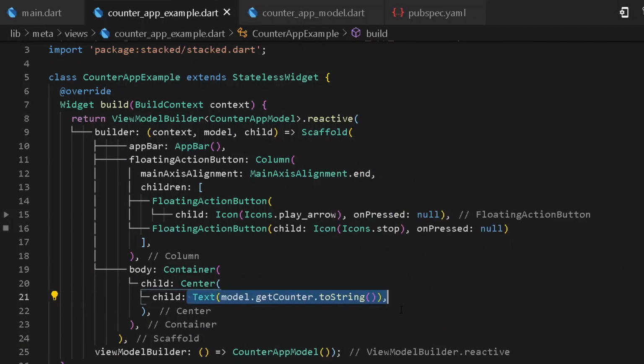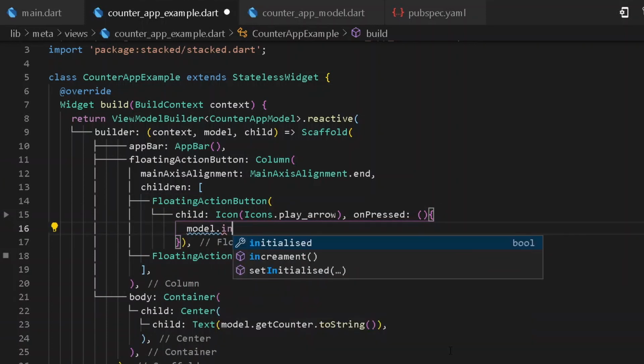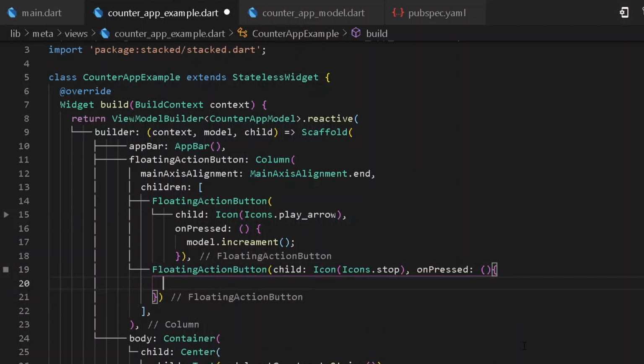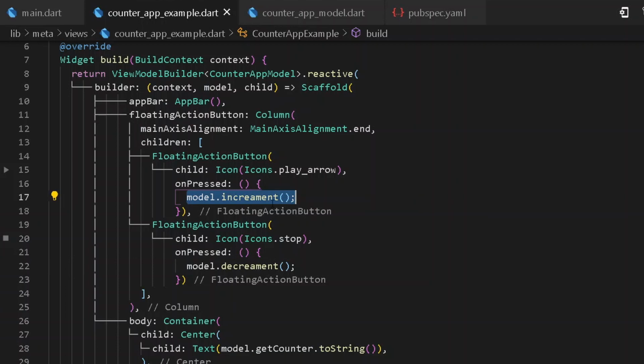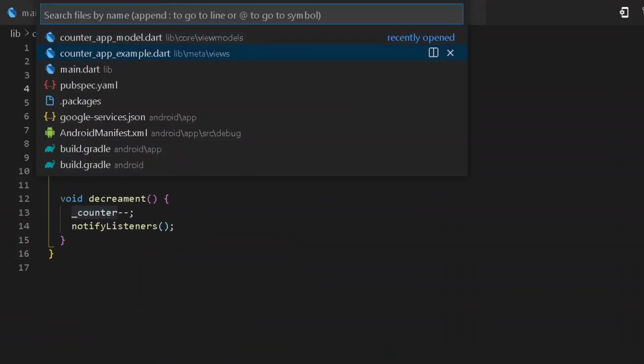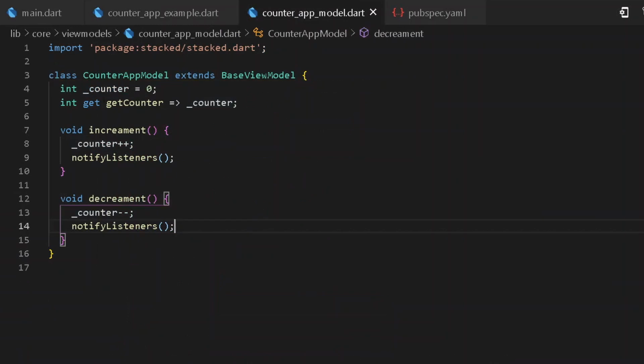We shall also be requiring some modifications over our button. So for that purpose, we can go under onPressed property, and here under onPressed property, it shall be doing nothing but simply calling model dot increment. We shall be having the same thing under our onPressed property of the decrement one. So here I shall be simply writing model dot decrement. To increase the counter, we shall be calling the increment method, and to decrement, we shall be calling the decrement method from our counter app model. And once we have done this, we can go back, and here we shall be having a text of model dot getCounter in the form of string, because we have our value to be of integer.